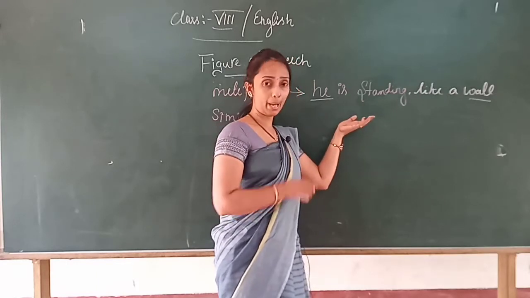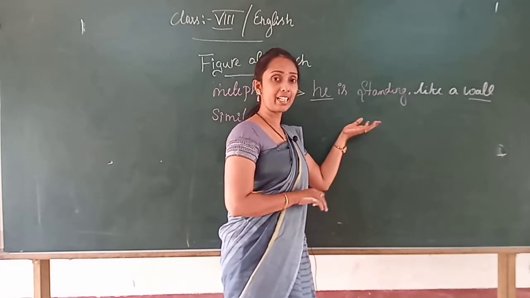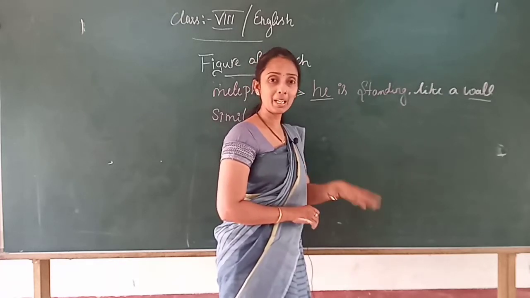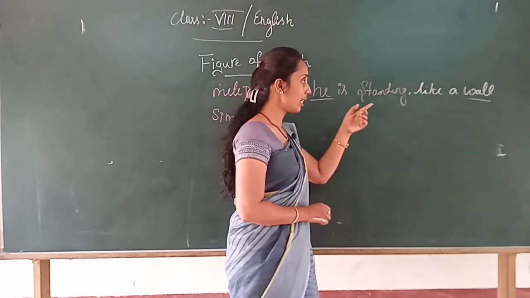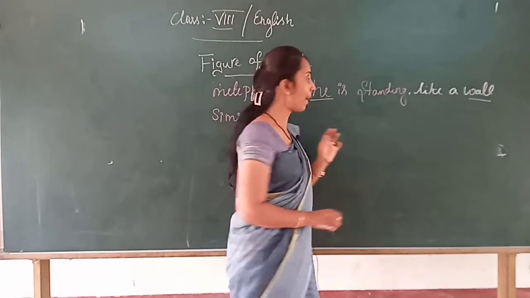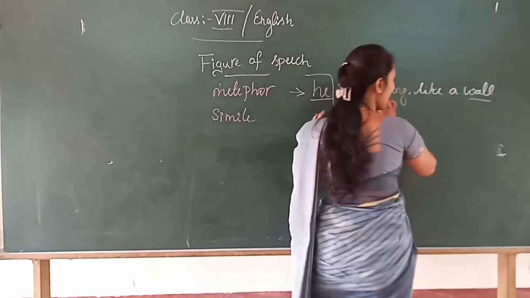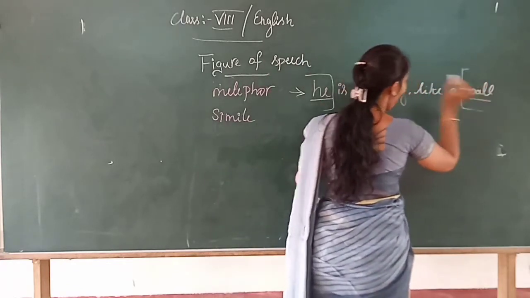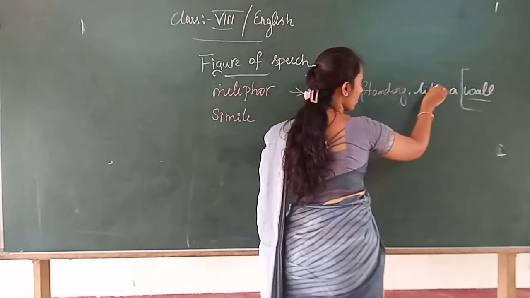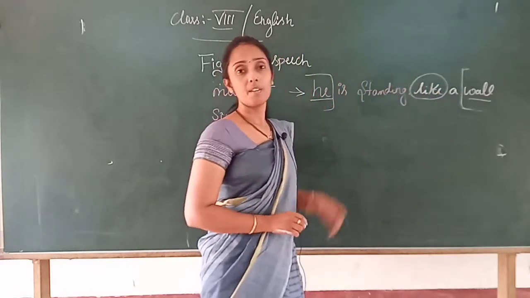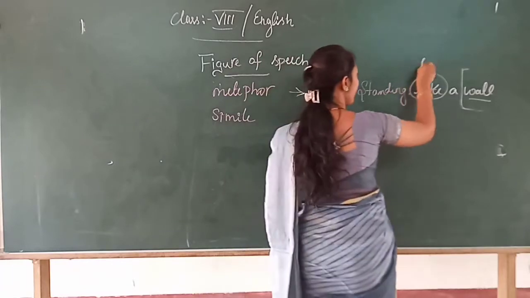So if you indirectly twist that you are standing like a wall, it means that he is like a wall to your path. That comparison. So here he is compared with the wall by using these words. Here, like is a figure of speech.